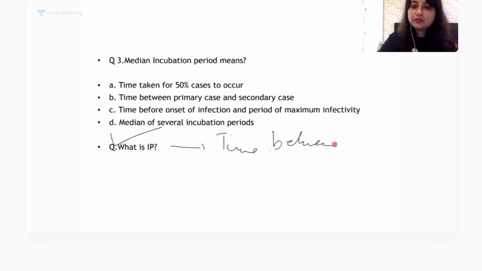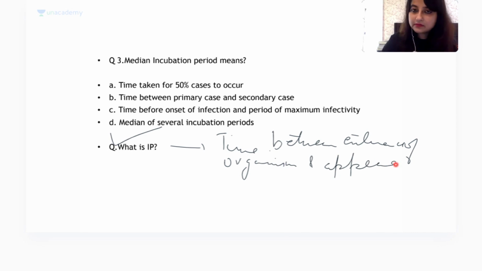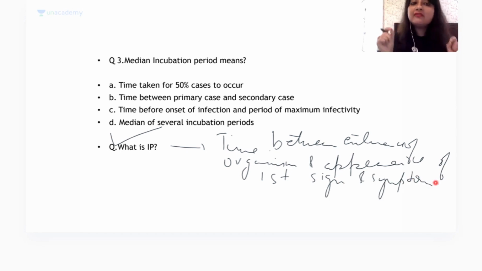It is the time between entrance of the organism and appearance of the first sign and symptom. This is the incubation period. But the time taken for 50% of cases to occur is known as the median incubation period. Please remember, median incubation period is the time by which 50% of cases have occurred.